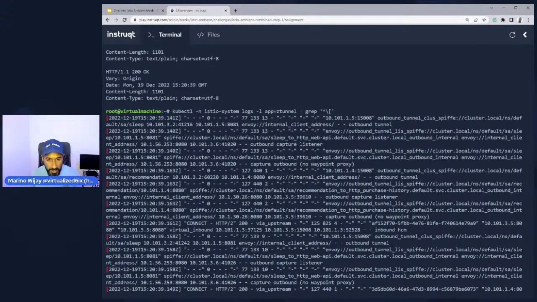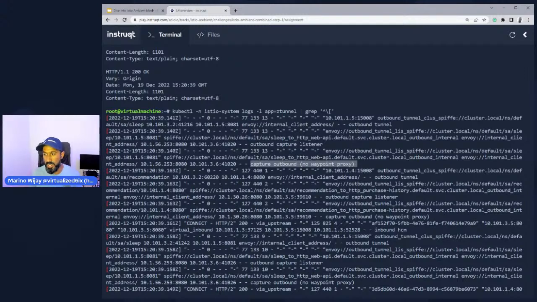Now, one more thing I will point out is while this is talking about the traffic going between the two services through the ztunnel, you see this capture outbound no waypoint proxy. I have this in place here because I don't have layer 7 authorization going on. I have no layer 7 policies going on right now. So I don't need a waypoint proxy.